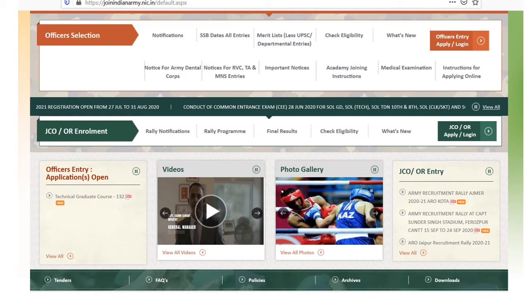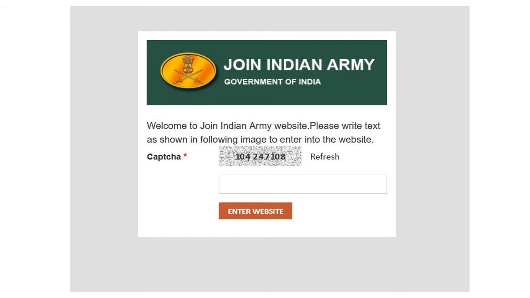When you click on the submit button, you have to then log in again. So in the login option, there is officers entry, and here you can see the JCO or other ranks entry. Today I will talk about the officers entry, apply or login. So when you click on that, you have to enter the website. You have to fill in the captcha here and click on enter the website.